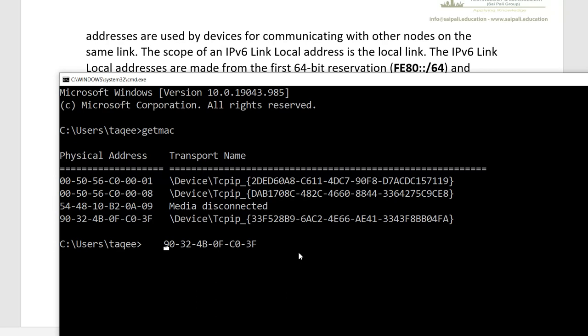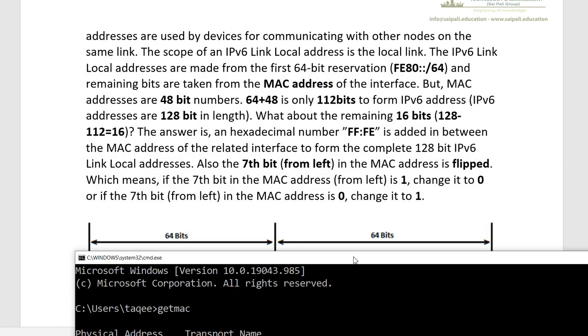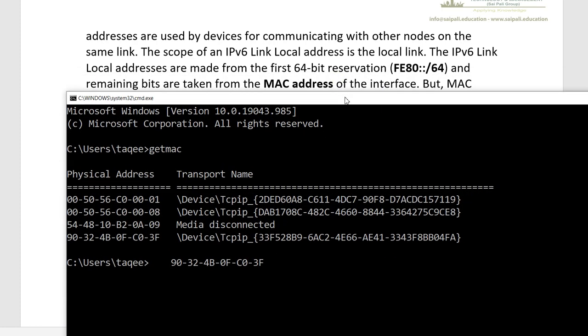Now it wants to make this address an interface ID for the IPv6 link local address. So what it will do here is change it to look like an IPv6 address, which is sets of 4 hexadecimal numbers.